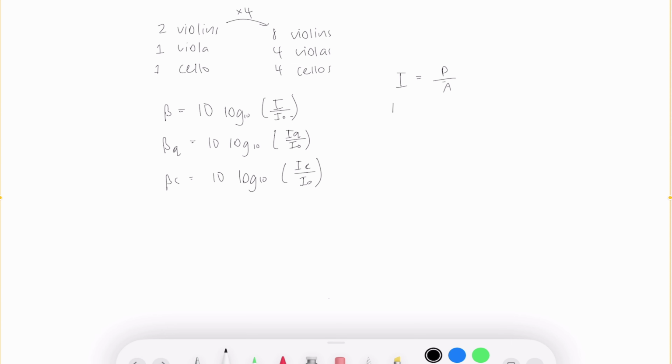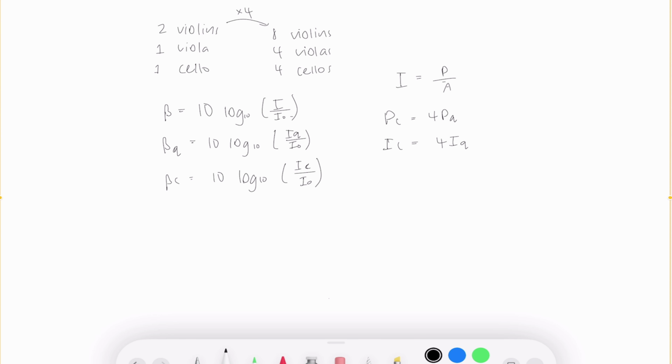So what we can say then is that the power of a chamber orchestra is going to be 4 times the power of a quartet. And because the area is not changing, the intensity of a chamber orchestra is going to be 4 times the intensity of a quartet.